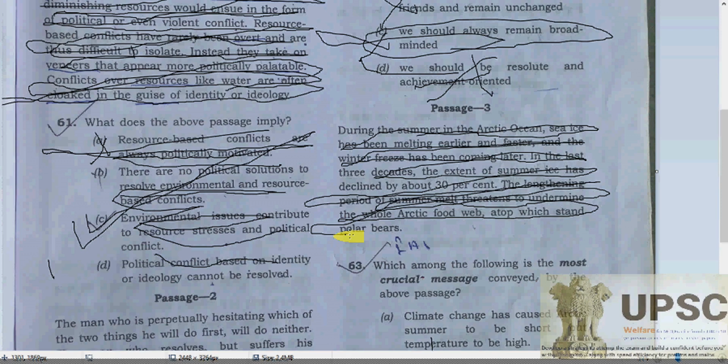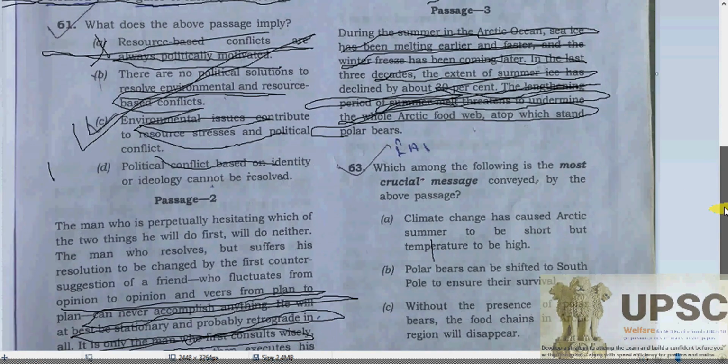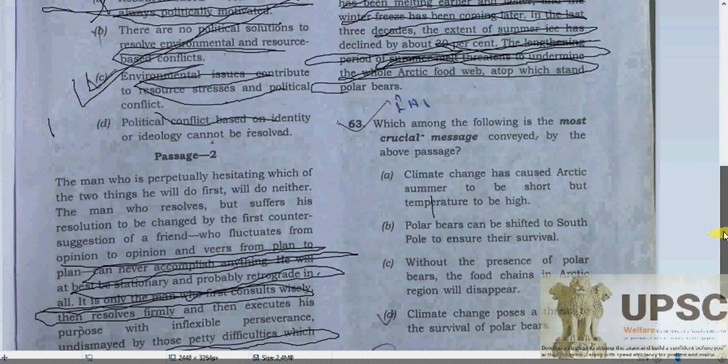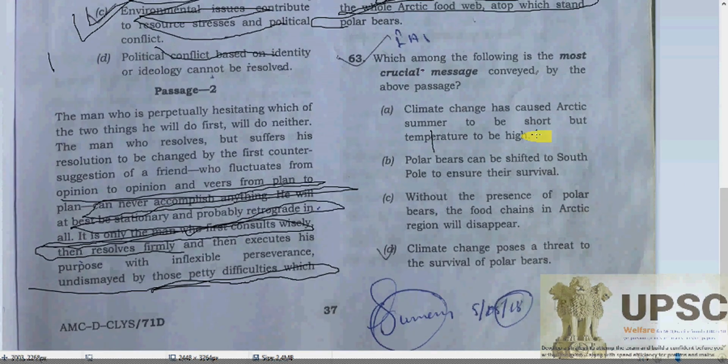Bear, as we know, bhalu, and polar means, of course, in the ice areas, mein rehne wala bhalu. So definitely the polar bear, due to climate impacts, as we know, the changing of the climate, the impact there, and it has been clearly mentioned that there is a 30% decline. So ice has been declining, so they will have a problem in their habitat. So the conception is clear. No, there shouldn't be doubt. The crucial message is what we have to choose.